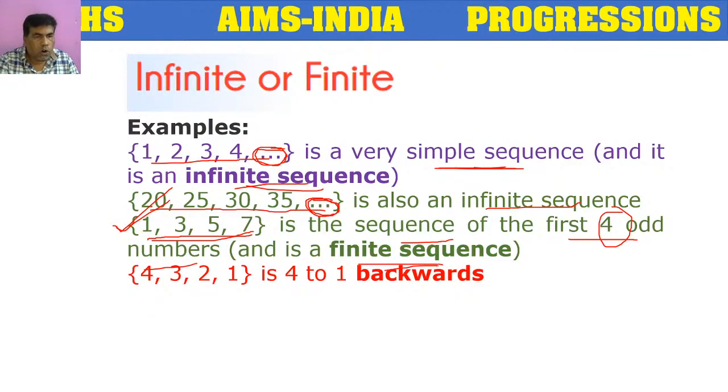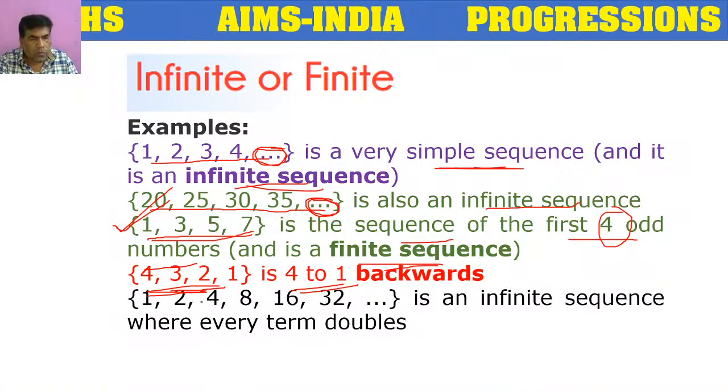Next, 4, 3, 2, 1. It is a sequence written from 4 to 1 backwards: the first 4 natural numbers in descending order, that is 4, 3, 2, 1. It is also a finite sequence because the number of terms is countable.